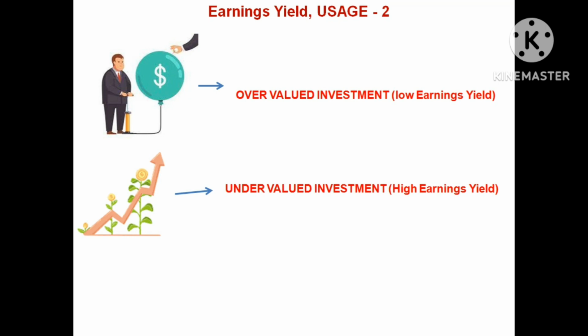And here we have to note one more thing. Whenever the stock price is fluctuating, the earnings per share over the period will also fluctuate. It won't remain constant. That is why we compare the earnings yield over the time period in a relative manner.